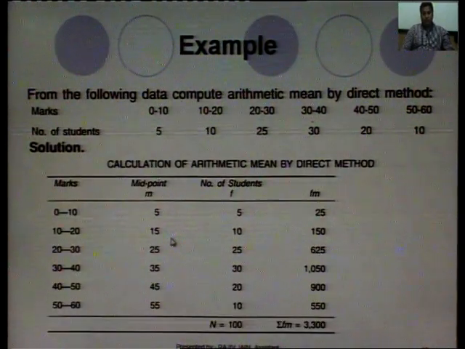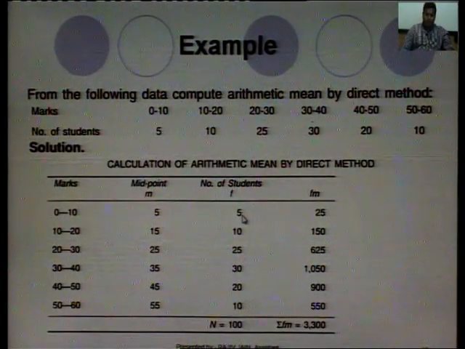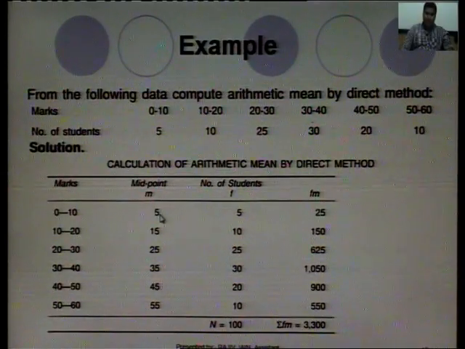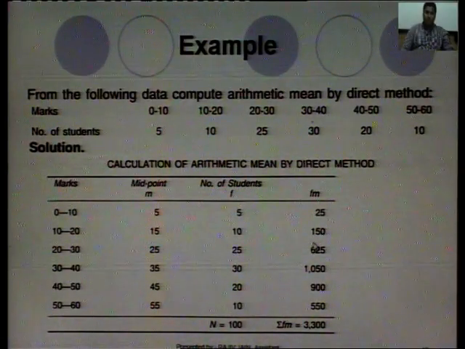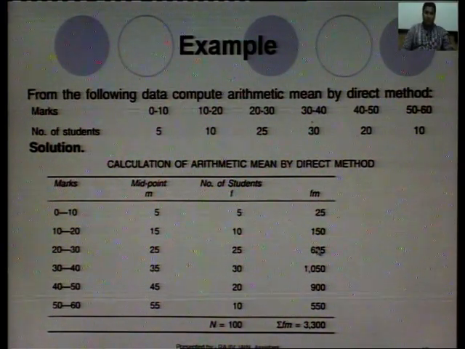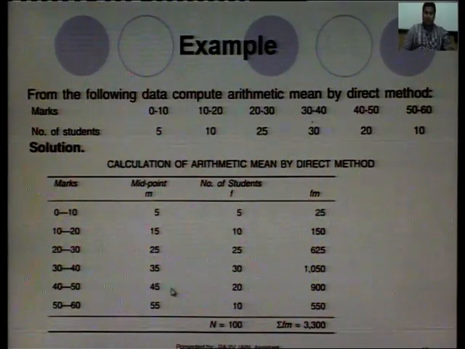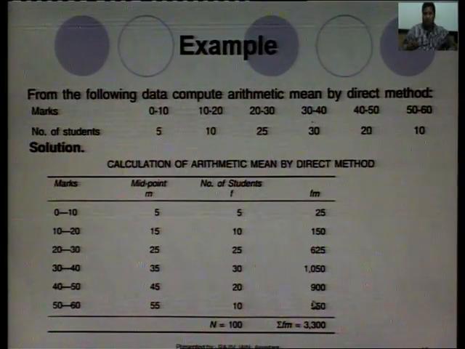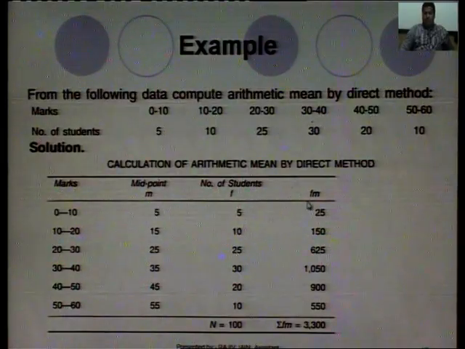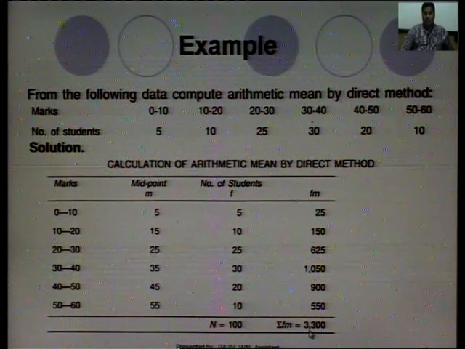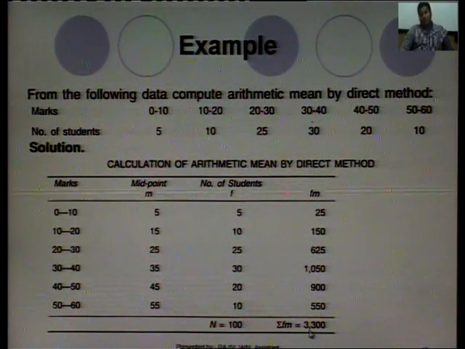We have to find fm. We have to multiply frequency with the corresponding m. 5 with 5 is 25, 10 with 15 is 150, 25 with 25 is 625, 30 with 35 is 1050, 20 with 45 is 900, 10 with 55 is 550. Then we have obtained the fm. Then we sum these fm. The sum comes out to be 3300.